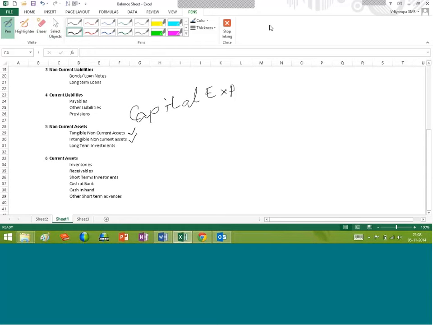There is no long-term impact. As in the case of capital expenditure, we are going to feel the benefits over a longer period of time. So, the tangible non-current assets and the intangible non-current assets can otherwise also be referred to as capital expenditure, which is brought to the balance sheet.